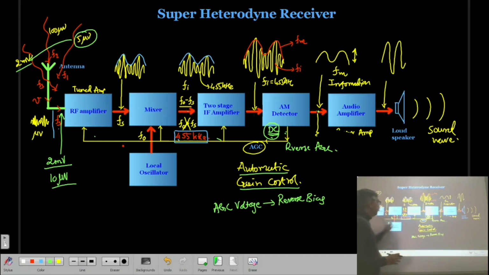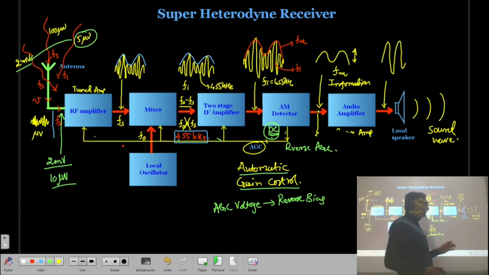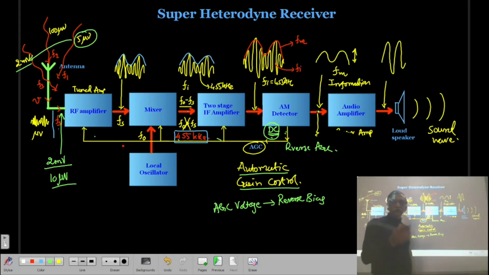So as you are tuning a different frequency at the input, the DC voltage produced at the detector stage will also change. This works as a reverse bias to all the amplifier circuits, and it will try to keep the gain of the amplifier constant. As a result, the sound coming out from the loudspeaker will also remain constant. So every time we don't have to change the volume control. And that's why the AGC circuit is added in the superheterodyne radio receiver.